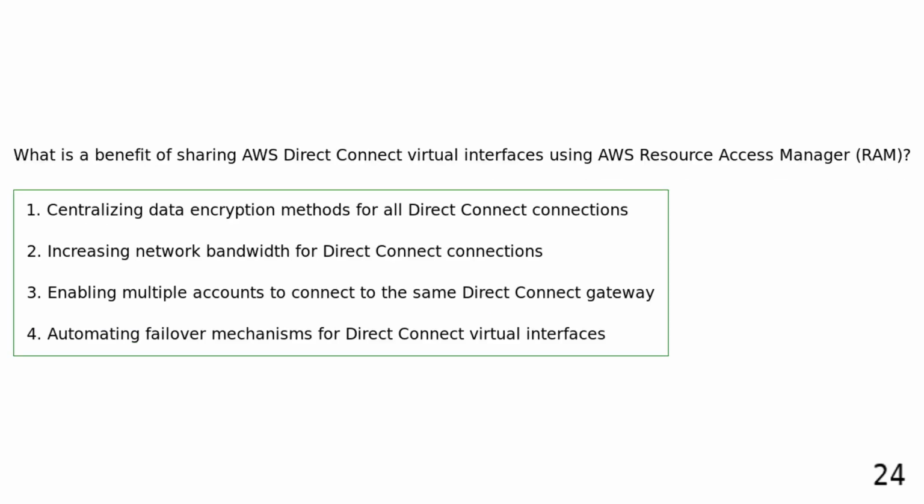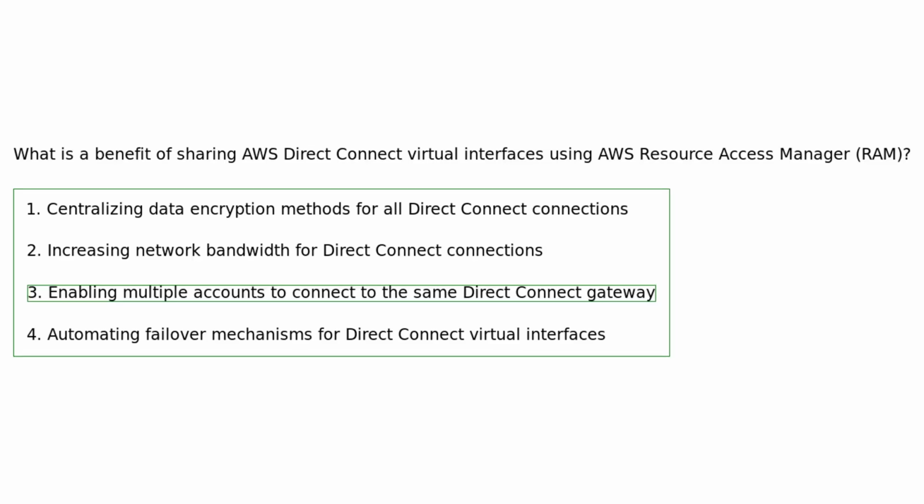What is a benefit of sharing AWS Direct Connect virtual interfaces using AWS Resource Access Manager? Centralizing data encryption methods for all Direct Connect connections. Increasing network bandwidth for Direct Connect connections. Enabling multiple accounts to connect to the same Direct Connect gateway. Automating failover mechanisms for Direct Connect virtual interfaces.